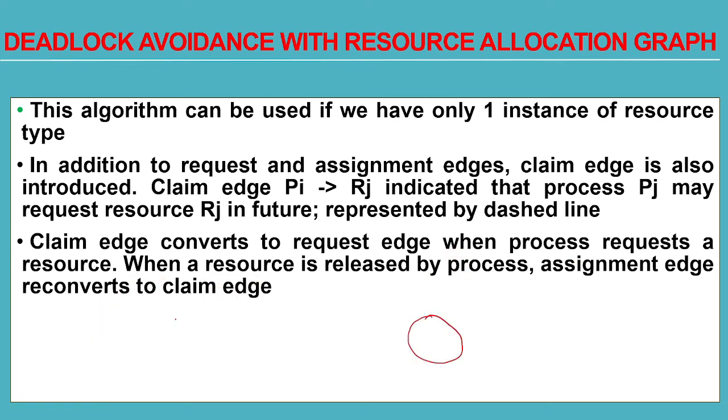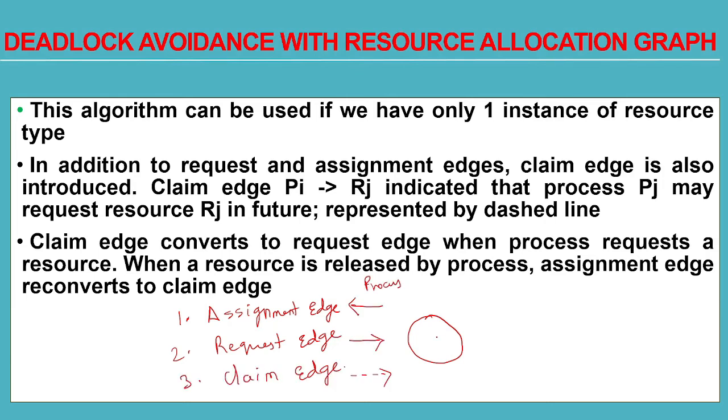For example, there are three edges. One is the assignment edge, then we have the request edge in the resource allocation graph, and third we have the claim edge. So now this is a process P1. Now currently he needs the resource R1, an instance of resource R1. We can use this deadlock avoidance only when there is one instance of every resource. Okay, that's why I have drawn the single dot.